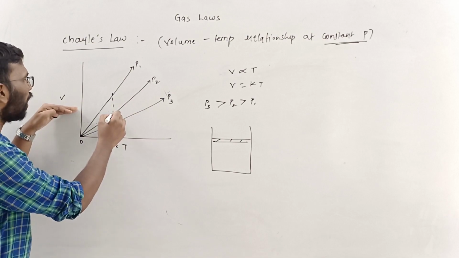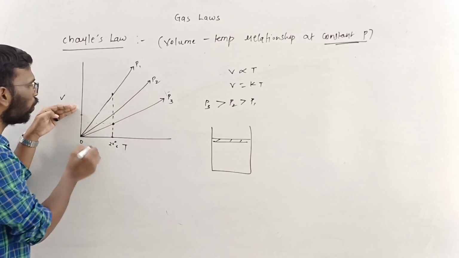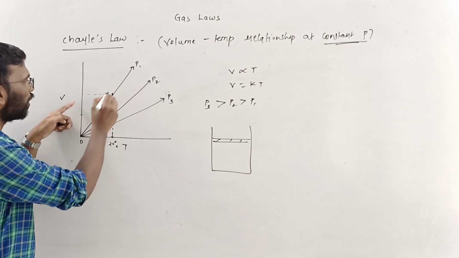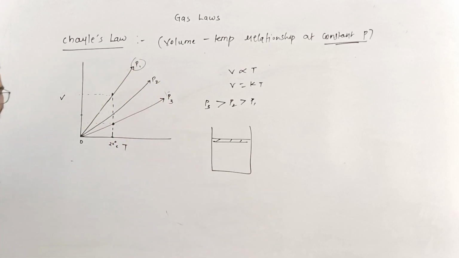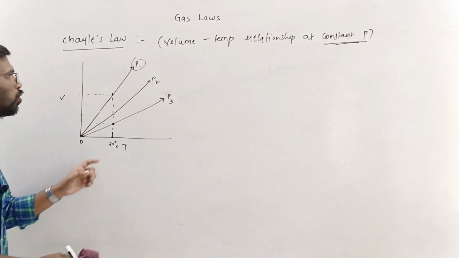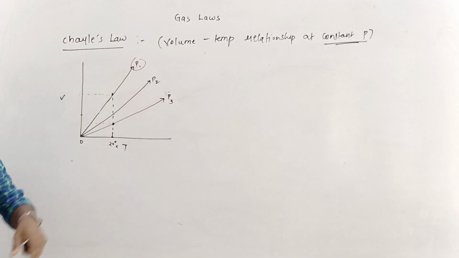If pressure is a little less, P2, there is more expansion at the same temperature, and there is maximum expansion at least pressure. This is what the curves are going to look like. So P3 is more than P2, P2 is more than P1.